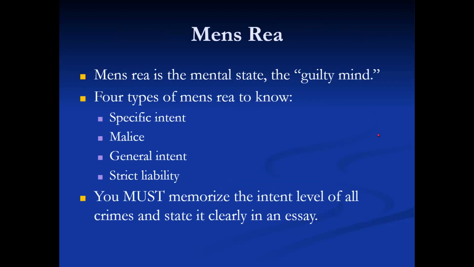Mens rea. Mens rea is the mental state, the guilty mind. There are 4 types of mens rea to know. 1. Specific intent. 2. Malice. 3. General intent. 4. Strict liability. You must memorize the intent level of all crimes and state it clearly in an essay.